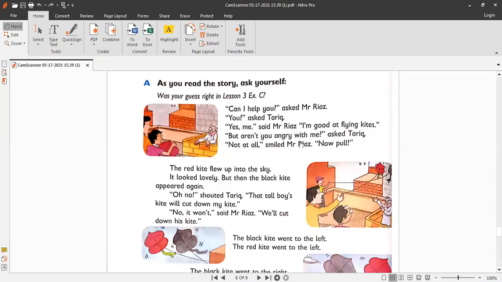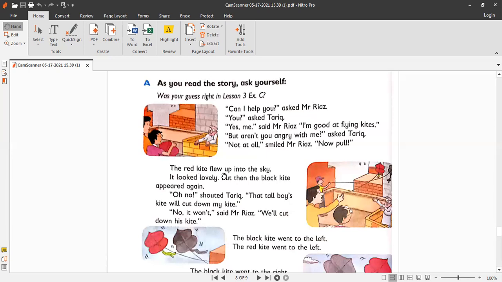But aren't you angry with me, asked Tariq. Tariq thought that Mr. Riaz was angry with him. So he's asking, but aren't you angry with me? Not at all, smiled Mr. Riaz. Now pull. He's saying pull the string. I'm not angry with you, not at all.